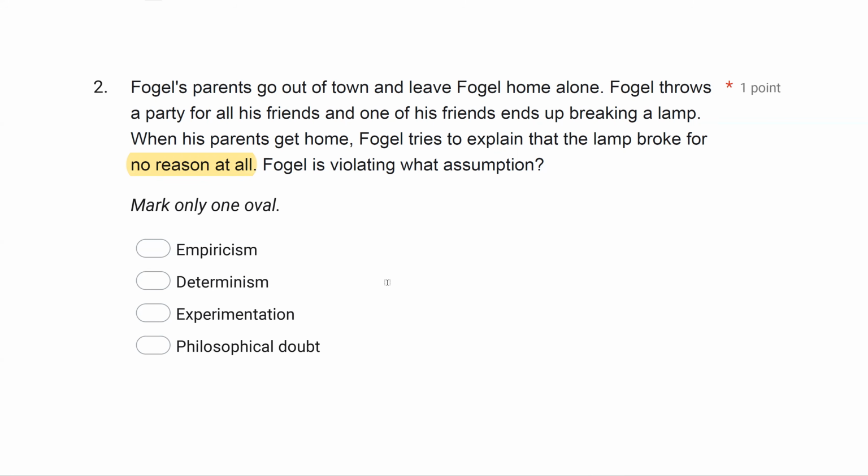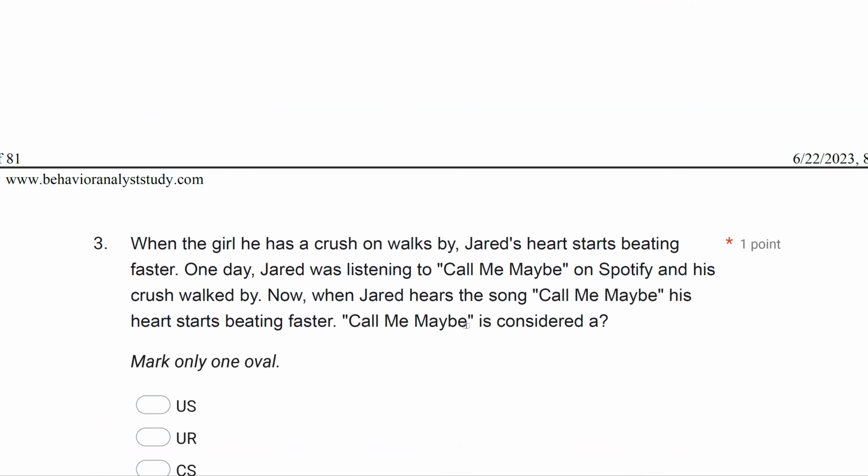And then philosophical doubt. Philosophical doubt might occur if his parents turned around and said, well, I'm not sure we trust your reasoning. Philosophical doubt is questioning perceived truths and outcomes. Fogel's not doing that. He's simply saying, well, I don't know why it happened. I didn't see it. I just think it happened for no reason at all. And we know when you do that, you're violating determinism. Things happen for a reason.